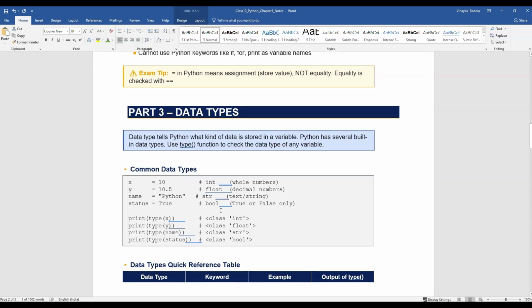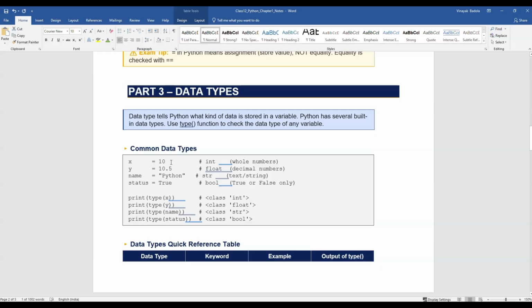So there are different kinds of data types. The first data type is number. Number we generally denote as an integer. The basic numbers like 1, 2, 3, 4, which do not have any point in them, are known as integers. And the second thing, if your number has a decimal value, it will be stored as a float. And if you store a normal alphabet in your variable, like Vinayak, or over here it is written Python, it is a string, or it can be a character.